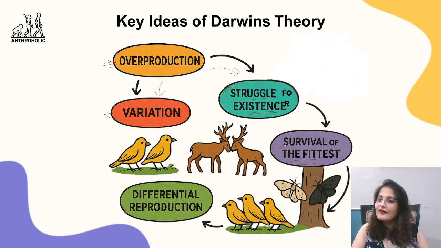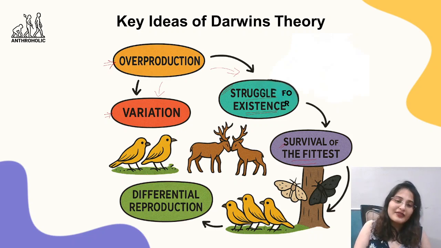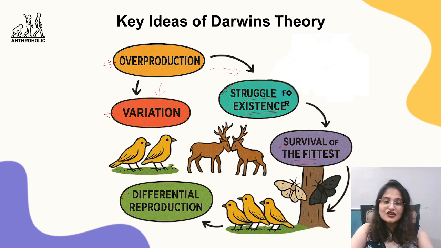तो सर्वाइवल ऑफ द फिटेस्ट, जो सबसे फिट है, एनवायरमेंट को सूट कर रहा है, नेचुरल रिसोर्सेस को गेन कर पा रहा है, अडेप्ट कर पा रहा है, everything is required for survival, and the one who is the fittest is going to survive. And then there comes a differential reproduction. Differential reproduction के अंदर क्या हो जाता है?